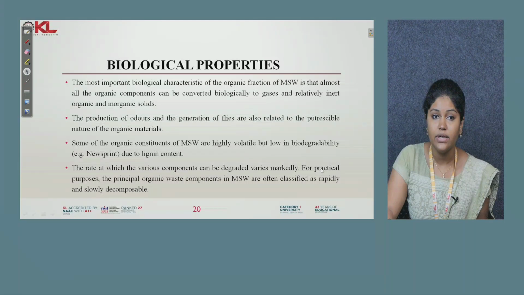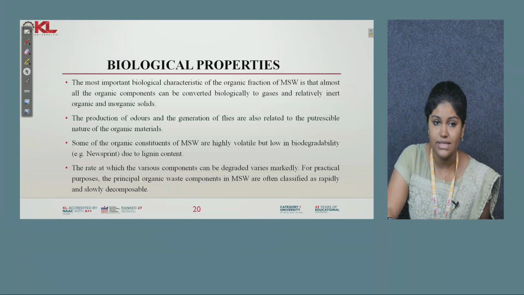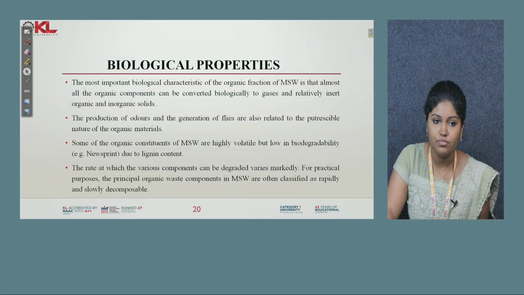If the biological characteristics of the waste show almost all organic components, we can convert that waste biologically to gases. That is the first thing. If the waste has a putrescible, that is decaying, nature, there will be more production of odors and generation of flies, so we have to dispose of the waste in a suitable manner. And the other thing is, if it is newsprint or has more lignin content, it will be highly volatile but low in biodegradability, so such a disposal or treatment method has to be followed.